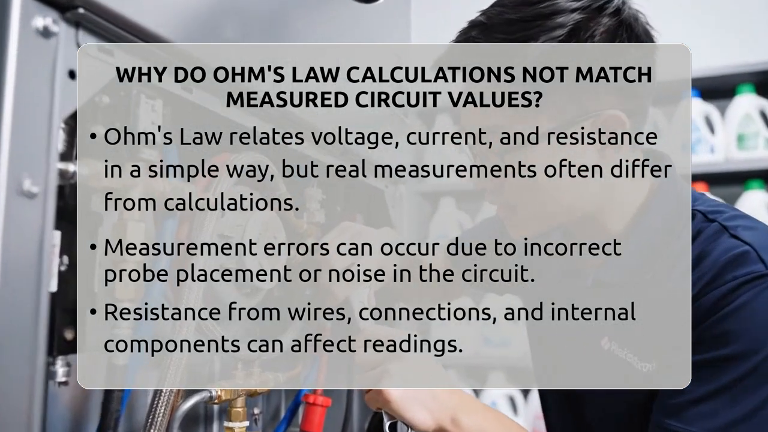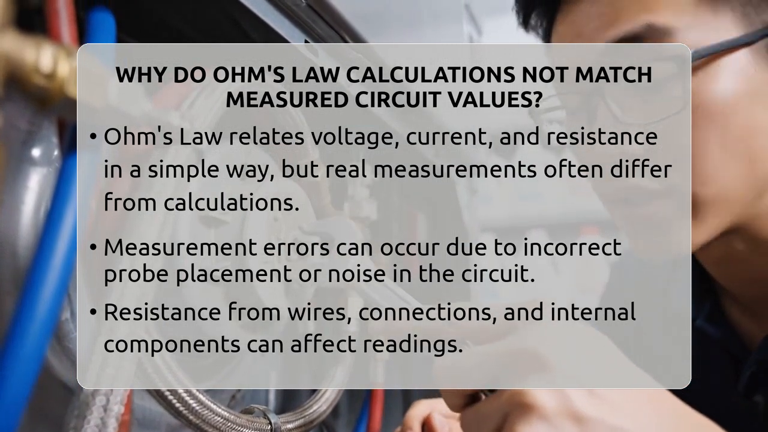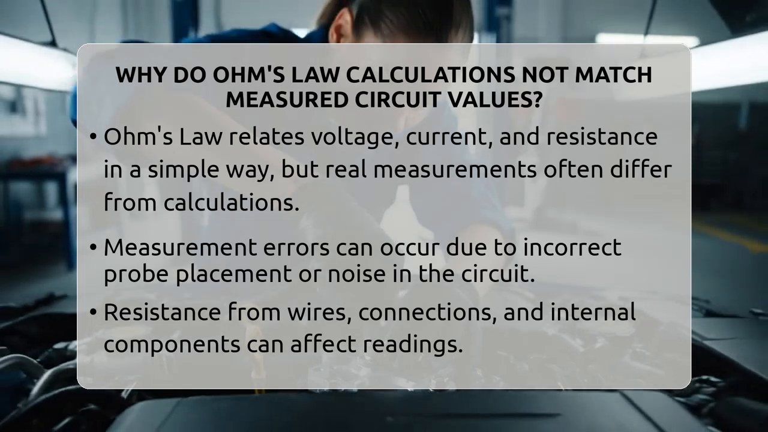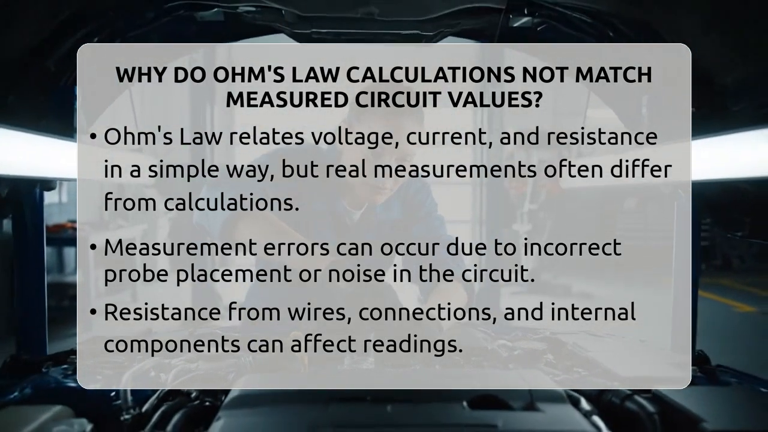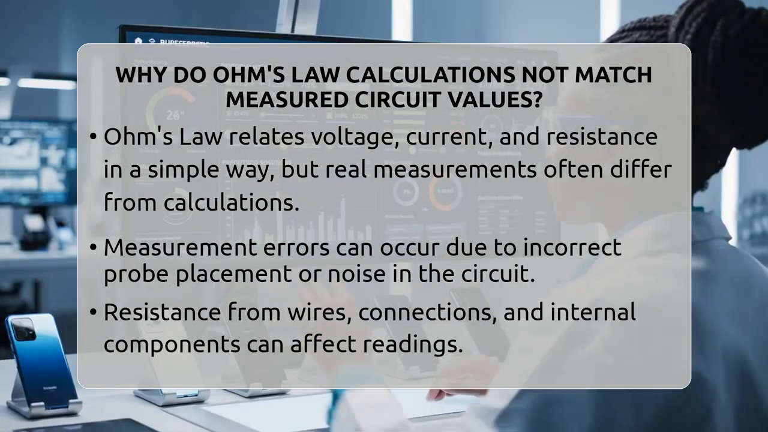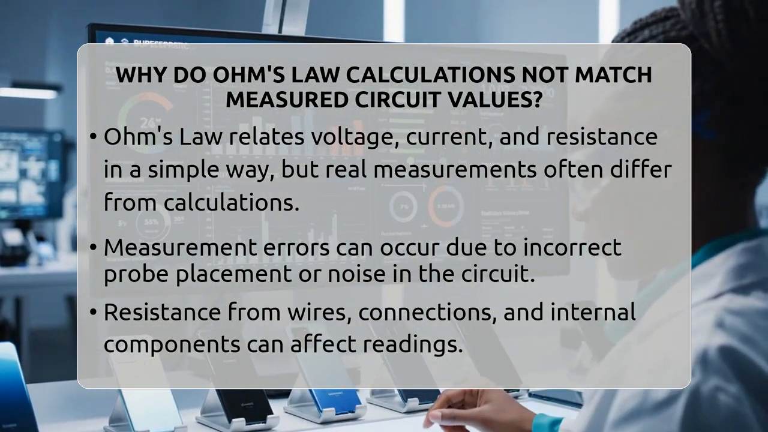Ohm's law is a simple rule in electrical engineering that links voltage, current, and resistance. It says that the current flowing through a conductor equals the voltage divided by the resistance. But in real life, the numbers often don't line up perfectly. So, why is that? First, measurement errors are a common reason.